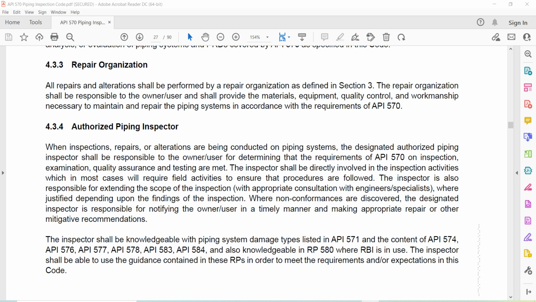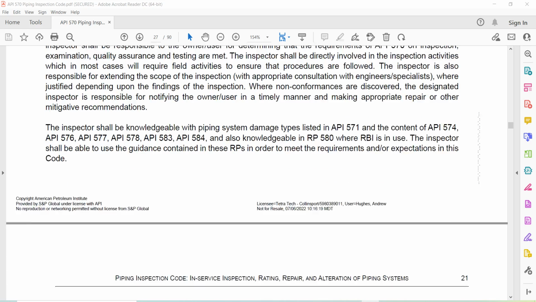Where nonconformances are discovered, the designated inspector is responsible for notifying the owner-user in a timely manner and making appropriate repair or other mitigative recommendations. The inspector should be knowledgeable of piping systems, damage types listed in API 571 and the content of API 574, 576, 577, 578, 583, 584, and also knowledgeable in API RP 580, where RBI is used. The inspector shall be able to use the guidance contained in these RPs to meet requirements or expectations in this code.